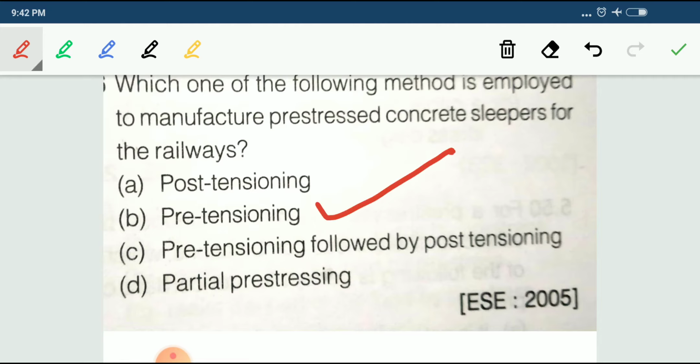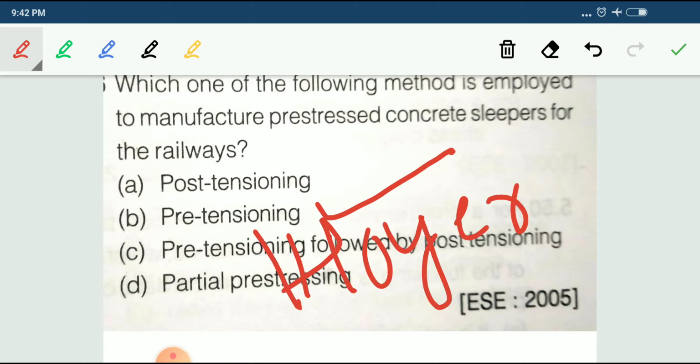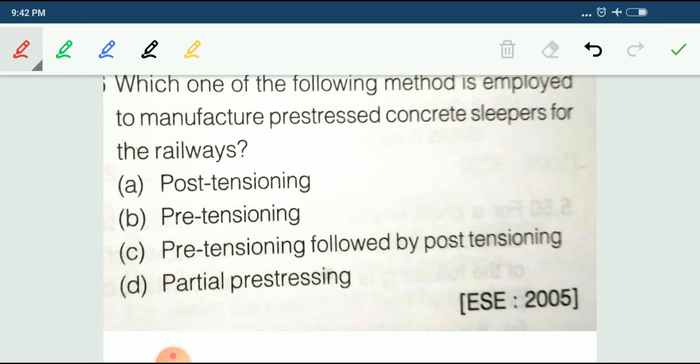I think you remember in the last lecture it was already told, that is the Hoyer method. For mass construction we go for the Hoyer method. So which is the correct answer for this one? For railway sleepers we are using B, the pre-tensioning method, the Hoyer method.